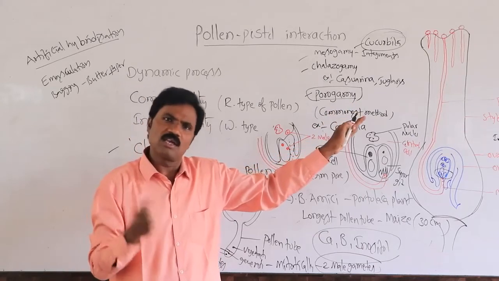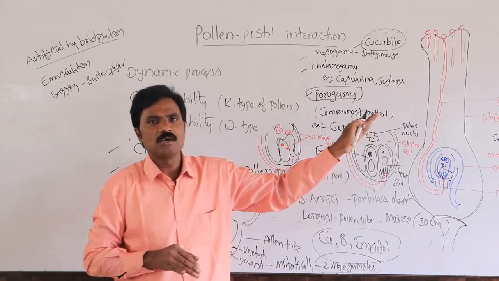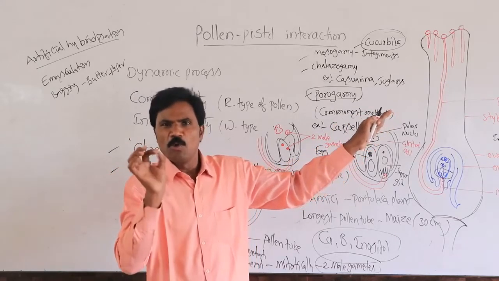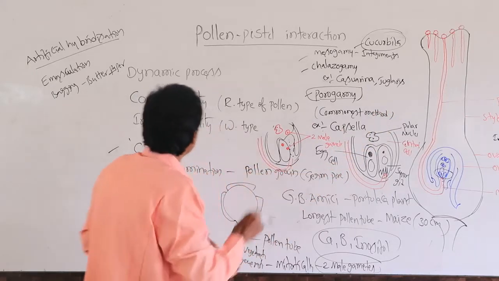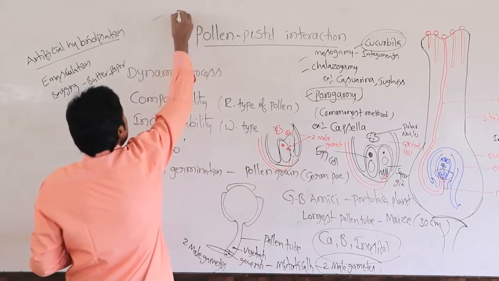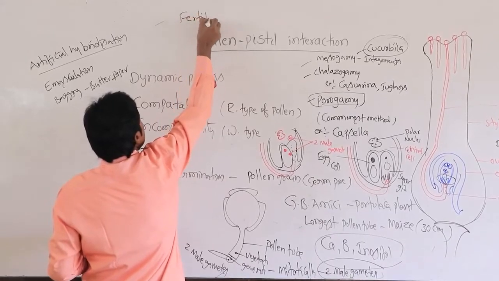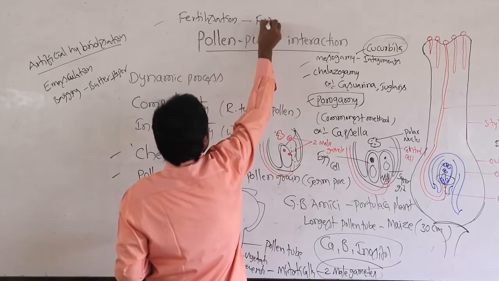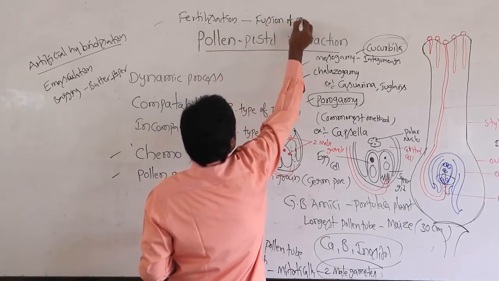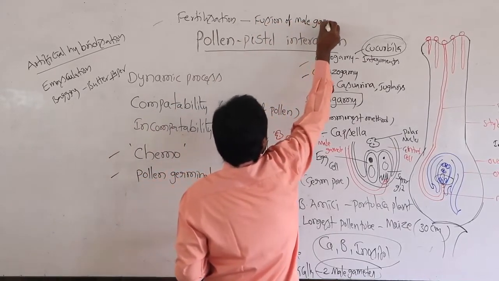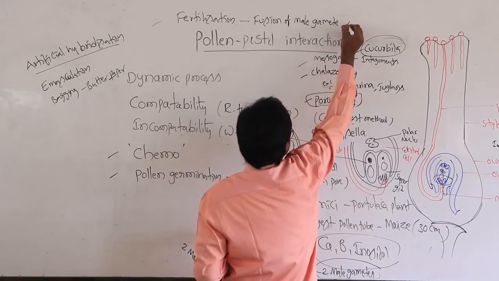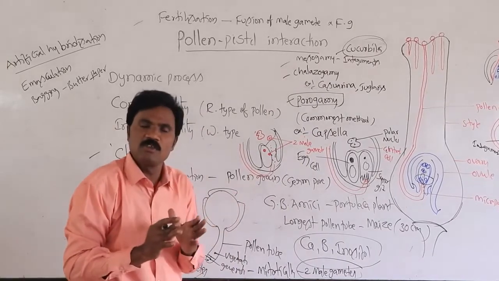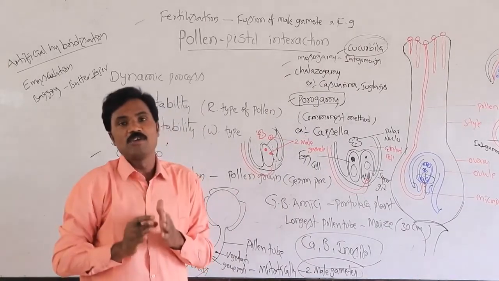First of all, who is the scientist who explained fertilization? One scientist, Strasburger, in 1884, in Monotropa. Fertilization means fusion of the male gamete with the female gamete. That is what we normally call fertilization, generally generative fertilization.